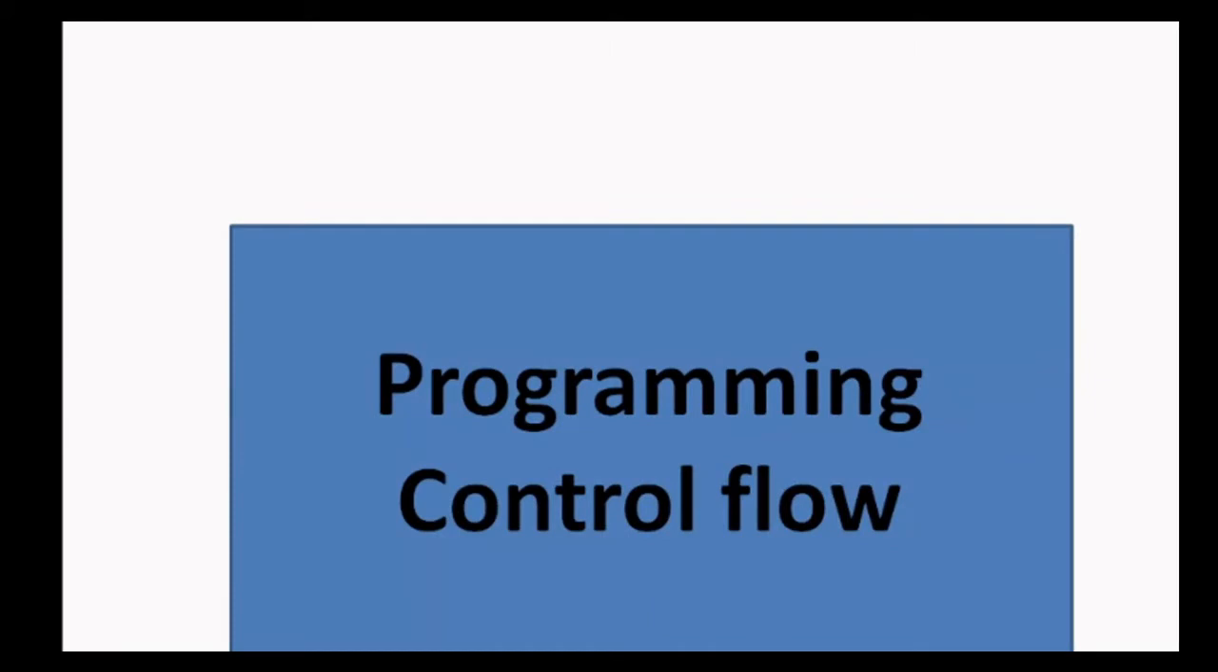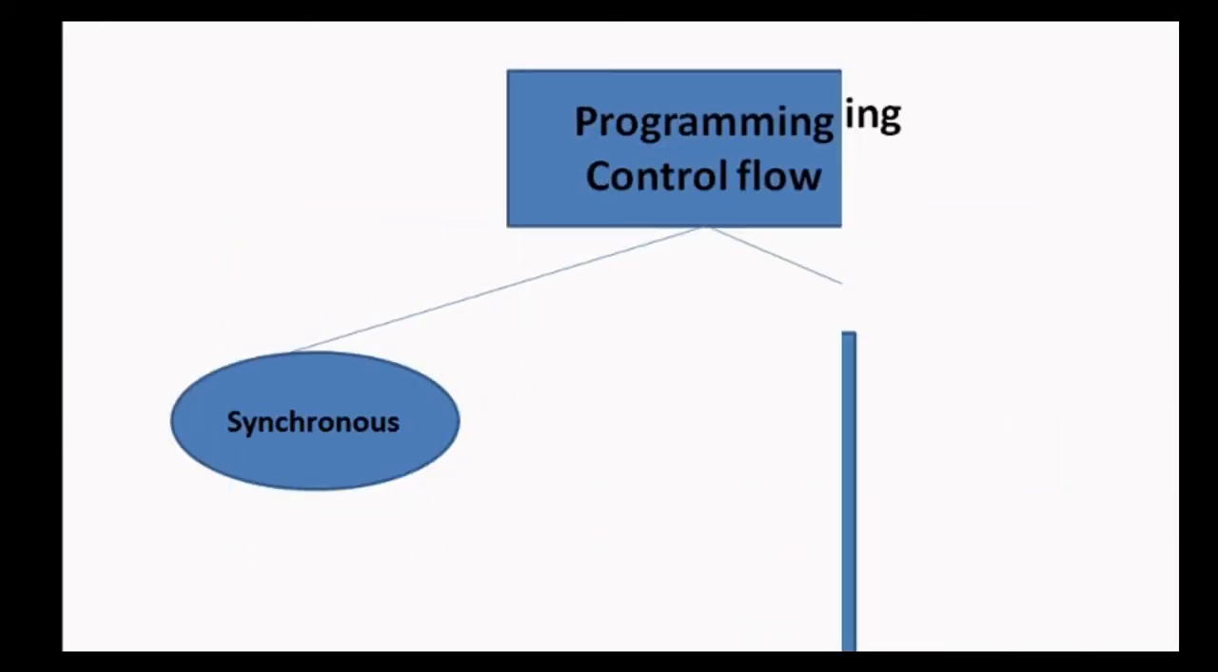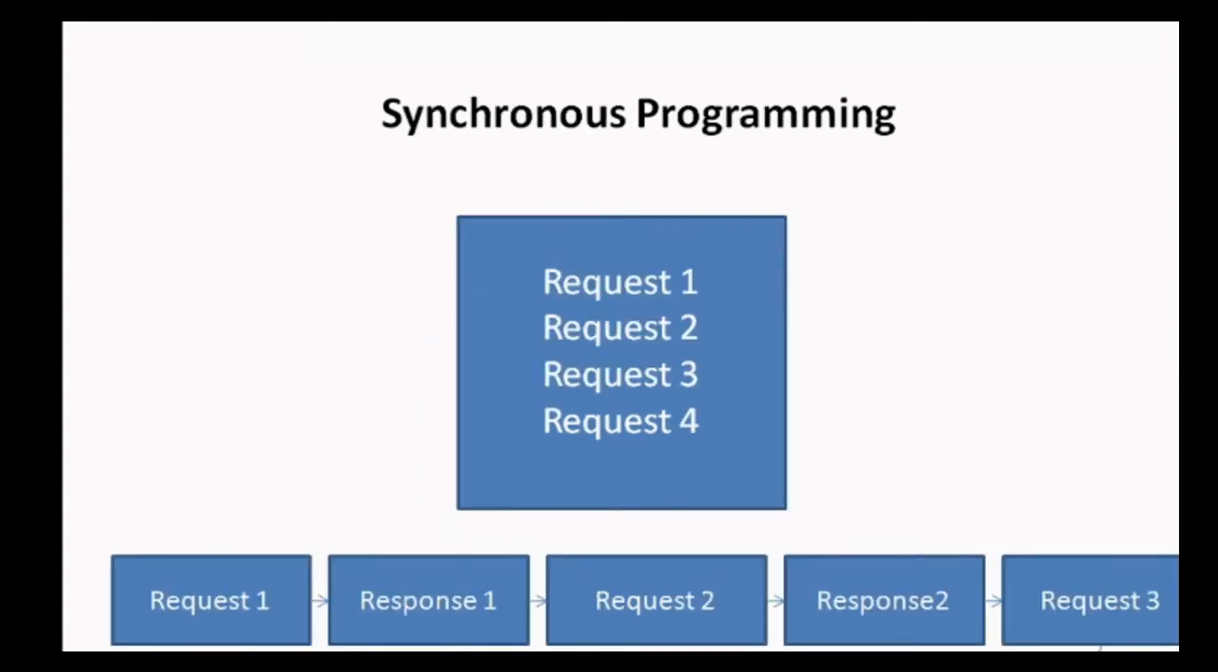As per control flow, programming is of two types, synchronous and asynchronous. In synchronous programming, suppose we have four types of requests, request 1, request 2, request 3 and request 4. So how we handle in synchronous programming, we will start the execution of request 1. Then, as we can see here, four instructions: request 1, after that request 2, after that request 3 and then request 4. So in the same sequence, these statements will get executed.